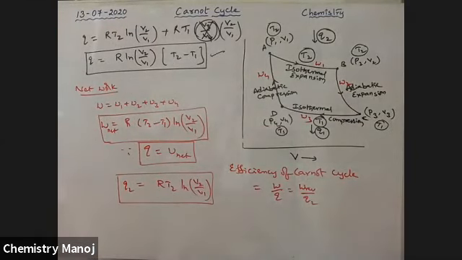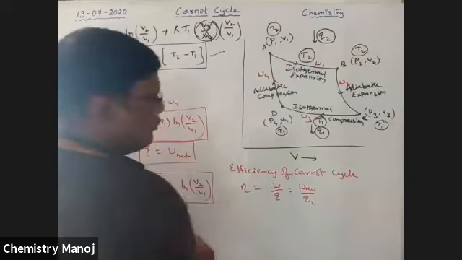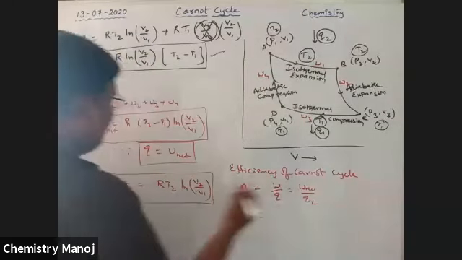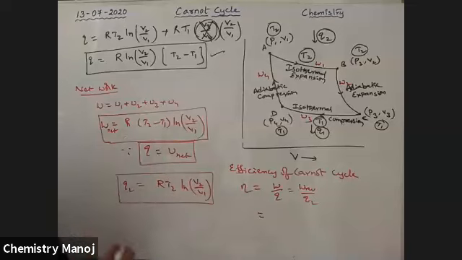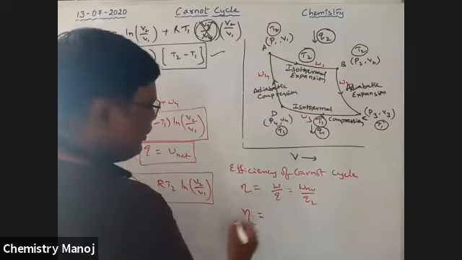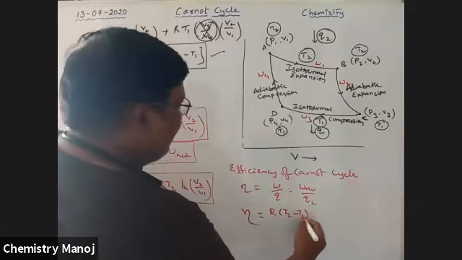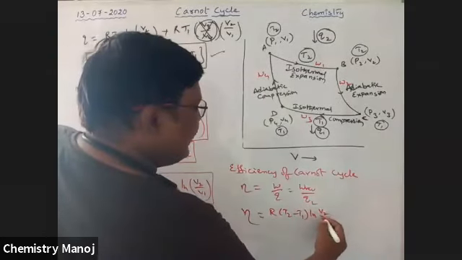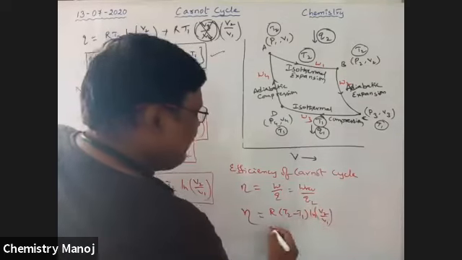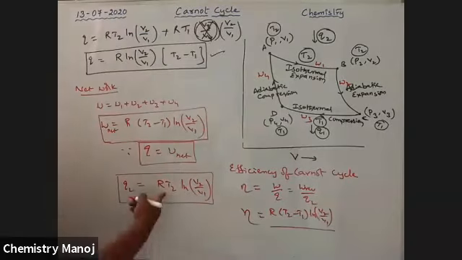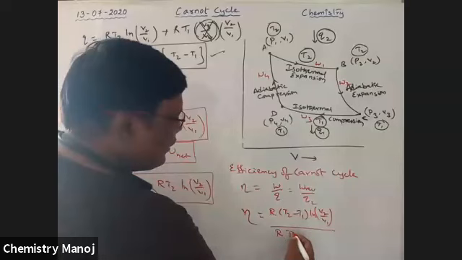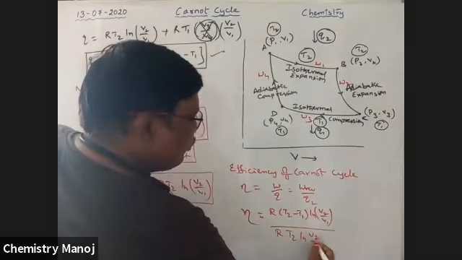So efficiency eta is equal to work reversible by Q2. The net work is R(T2 minus T1) ln V2 by V1, divided by Q2, which is R T2 ln V2 by V1.